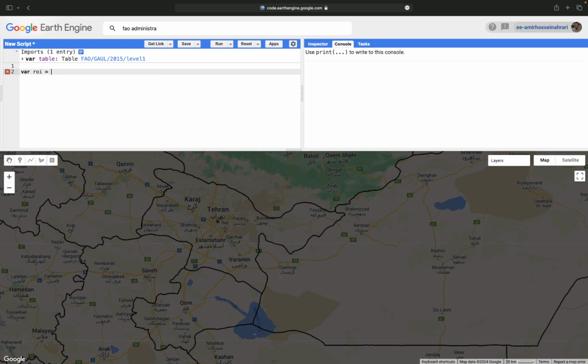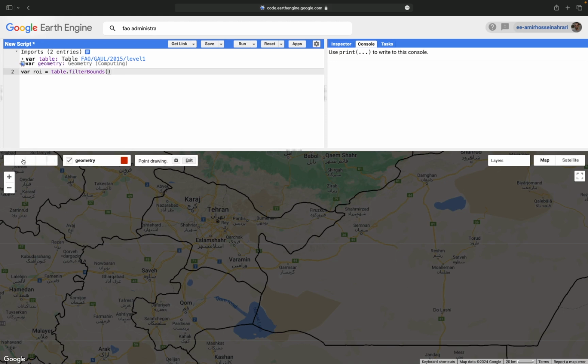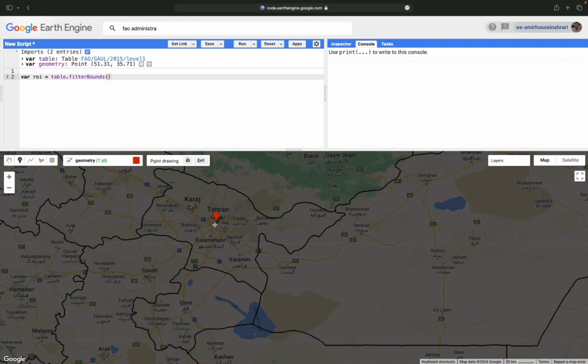ROI equals the table filterBounds, which filters the layer that matches my study area. How can I select my study area? It's very simple. You can use the drawing tools. Using a marker, I select the region of interest, and then based on the marker, I can select the province that I want to study.